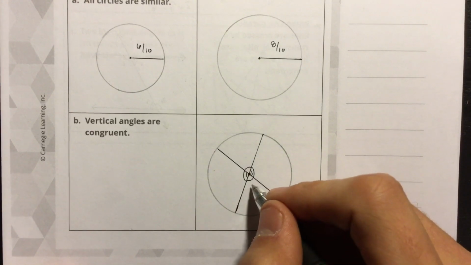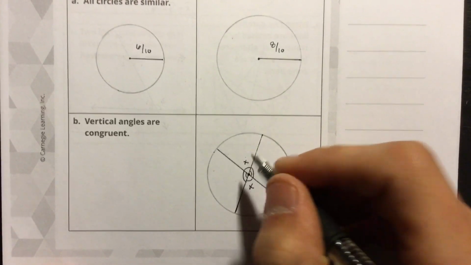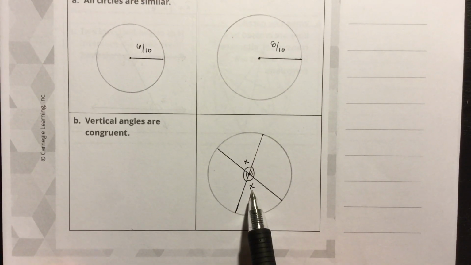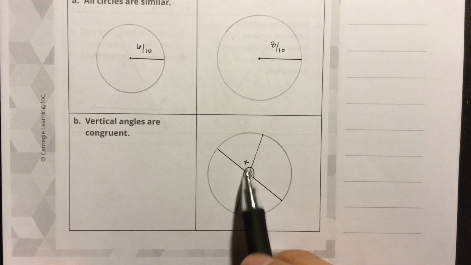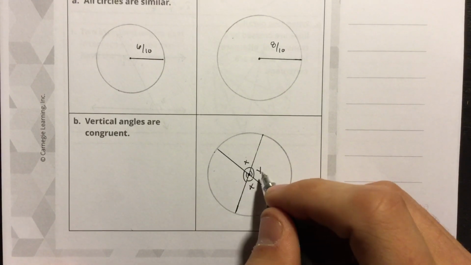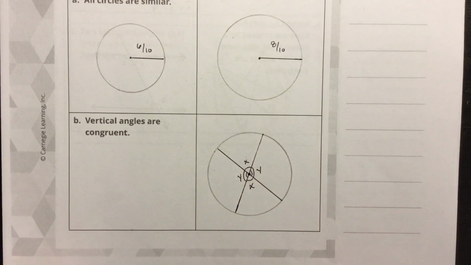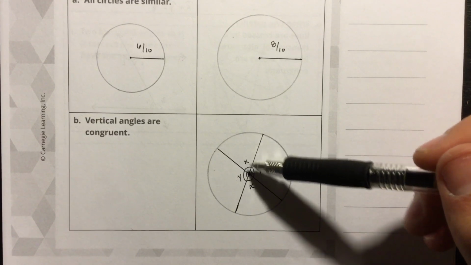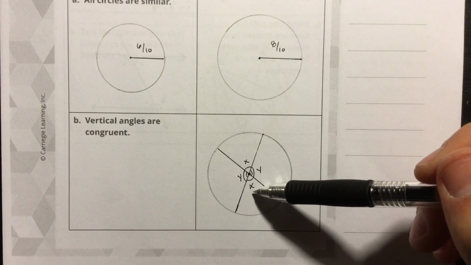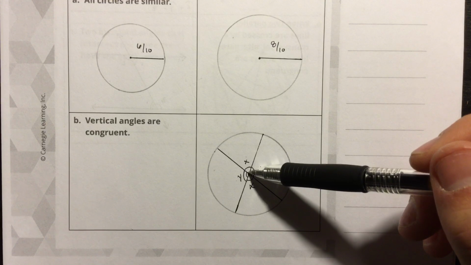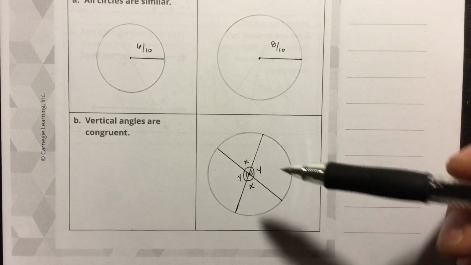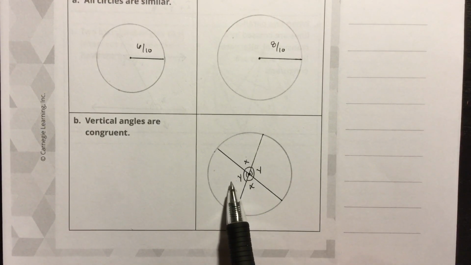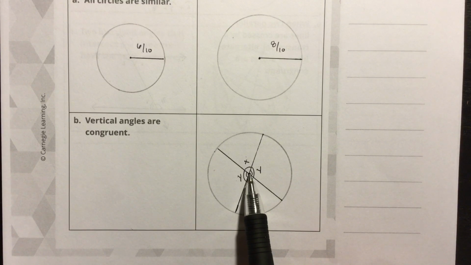So another way that I could do that, going back to your algebra days, because I don't know the exact measures, if this was angle X, this would be angle X as well. And then using a different variable now, if that was angle Y, this would also be angle Y. Those are congruent. So like I said, one way that you can remember that they're vertical is that if I went from this angle straight up through the center, I would end up in the other angle that it's congruent to. Same with this one here. If I was in this angle and I went straight across through the center into this angle, those would be the ones that are congruent.